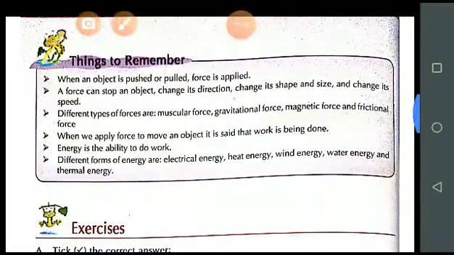Next thing is student, things to remember. See, in EVS, after every chapter, two things are given: your keywords, and next is your things to remember. See student, read the chapter 1, 2, 3 times. When you give time, you read that chapter 2, 3 times.